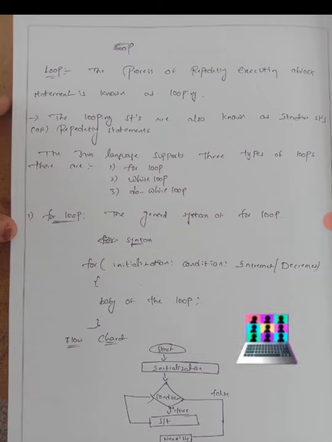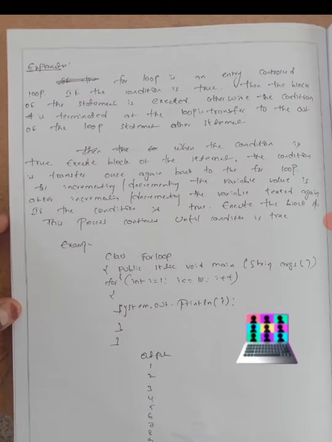Now see the flowchart. If the condition is true, then the body of the loop is executed. Otherwise, the loop is terminated and the control is transferred out of the loop to execute other statements. Condition true: execute the body of the statement. Condition false: execute other statements. Next, this is the explanation. The for loop is an entry control loop. If the condition is true, then the block of statements is executed. Otherwise, the loop is terminated and control is transferred out of the loop.